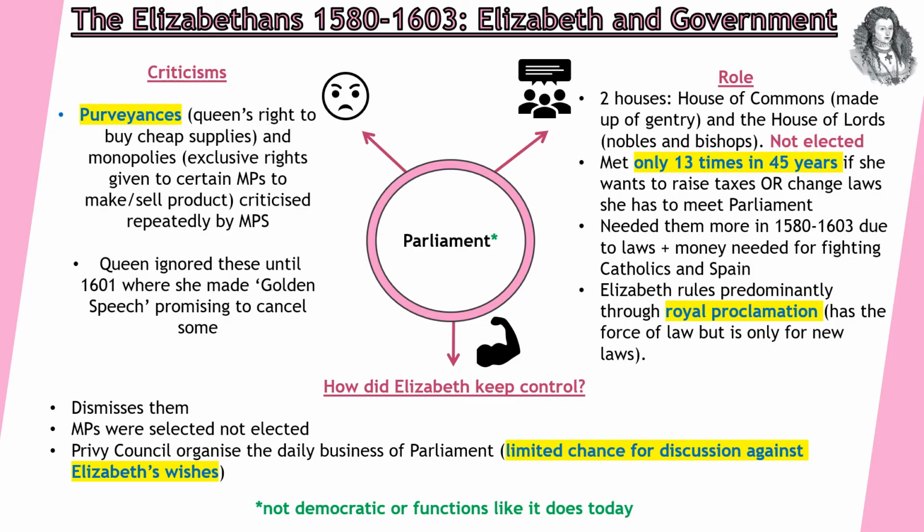They do criticise her from time to time. One of them is the purveyances, so the Queen's right to buy cheap supplies, and the monopolies. So this is where she'd give exclusive rights to certain MPs to make and sell products. This is repeatedly criticised, and she generally ignores them until 1601, where she makes a golden speech promising to cancel some of them. We will talk about the issue of religion and marriage later on as well.